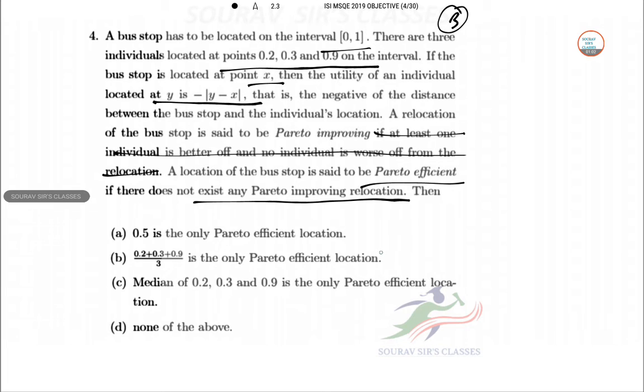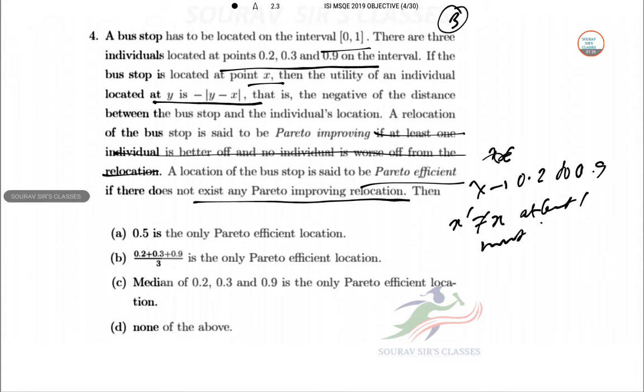So what will happen over here? For this location, the possible values of x are 0.2 to 0.9. For this particular case, there is no Pareto improving relocation. This is because for any relocation x dash not equal to x, there should be at least one agent who is worse off. So at least one must be worse off.